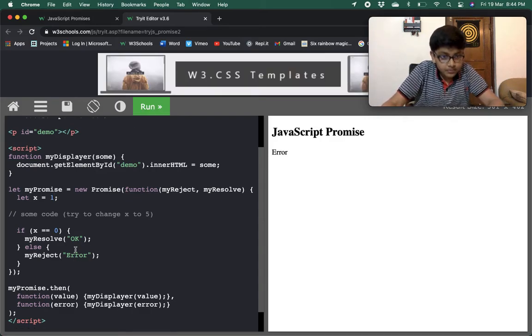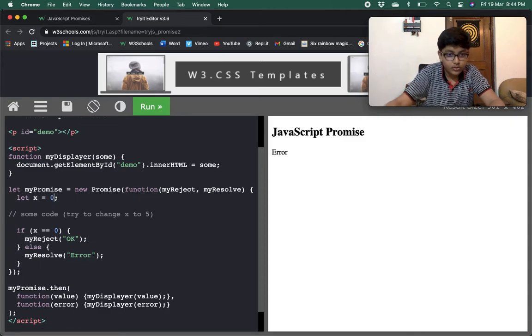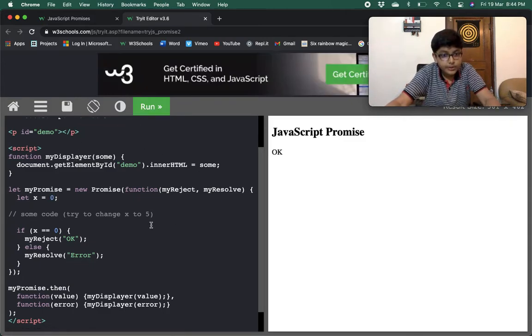And if I set x to 0, it is showing okay.